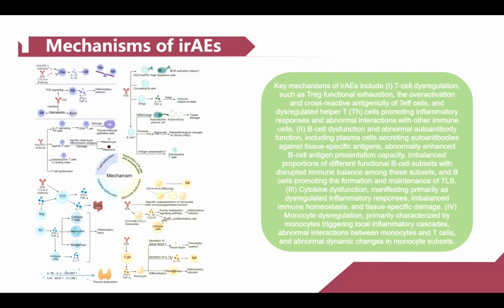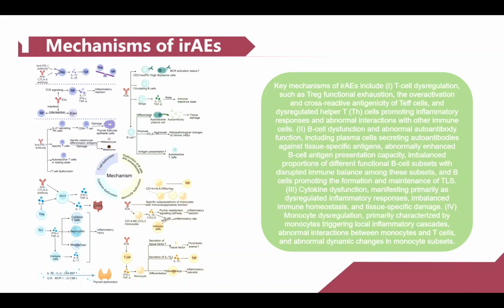Key mechanisms of immune-related adverse events include 1. T-cell dysregulation, such as Treg functional exhaustion, the overactivation and cross-reactive antigenicity of T cells, and dysregulated helper T cells promoting inflammatory responses and abnormal interactions with other immune cells. 2. B-cell dysfunction and abnormal autoantibody function, including plasma cells secreting autoantibodies against tissue-specific antigens, abnormally enhanced B-cell antigen presentation capacity, imbalanced proportions of different functional B-cell subsets with disrupted immune balance among these subsets, and B-cells promoting the formation and maintenance of TLS.